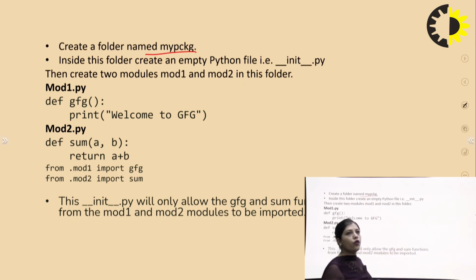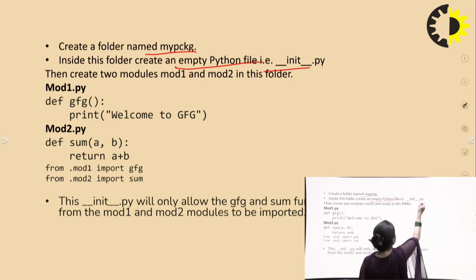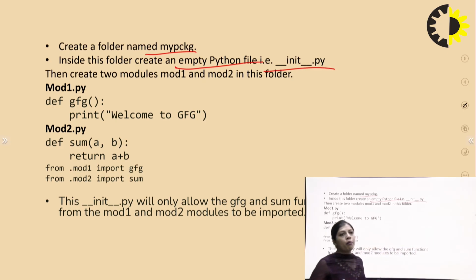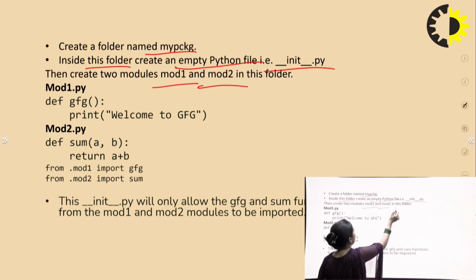After creating the folder, inside the folder we create an empty Python file whose name is __init__.py. Then we create two modules, mod1 and mod2, in this folder.